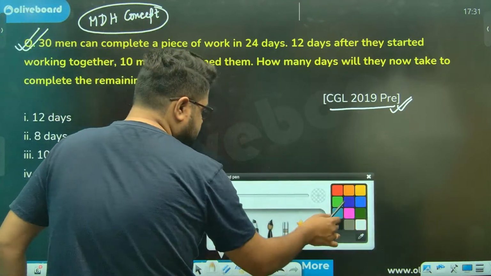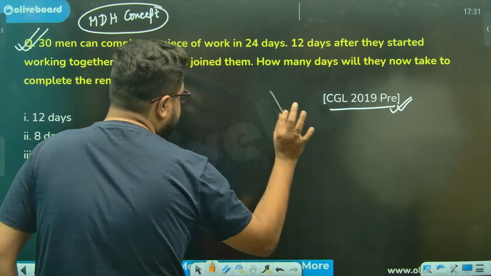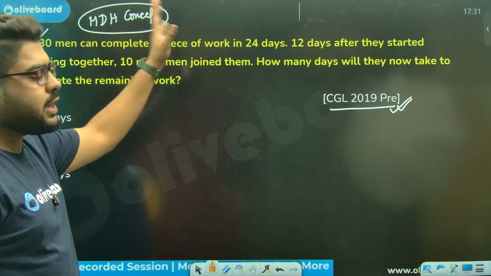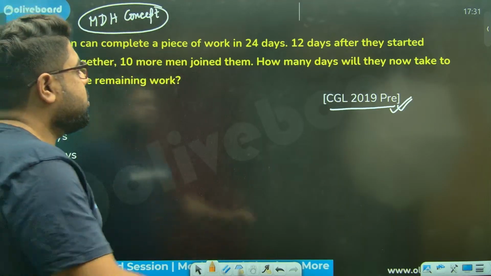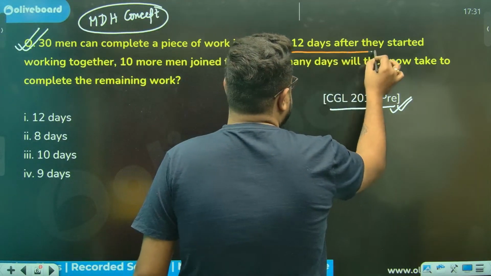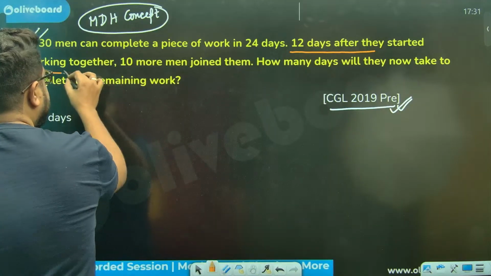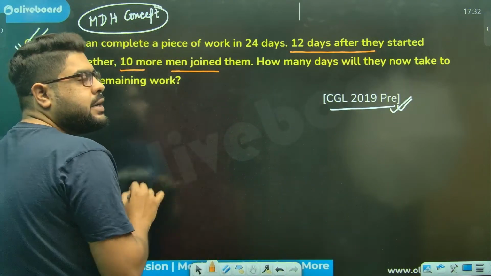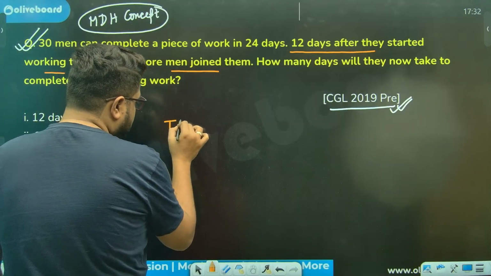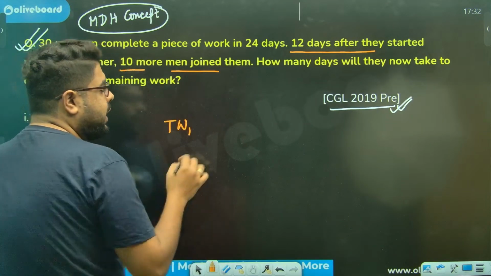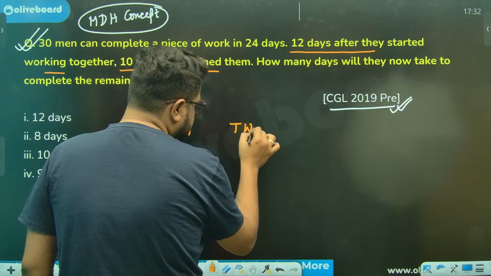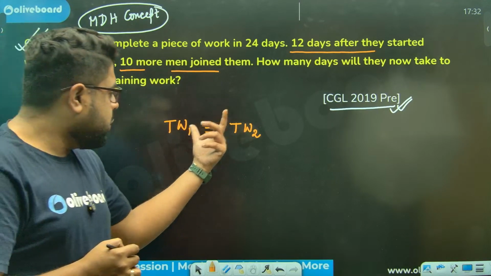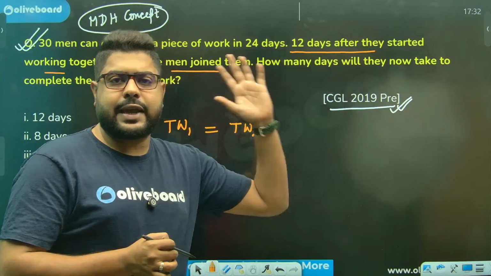It is also known as the total work, so we'll use the total work method to figure this out. 30 men can complete a piece of work in 24 days. 12 days after they have started working together, 10 more men joined. Here we will use the total work concept, meaning total work 1 should be equal to total work 2, the total work from the first scenario equal to the total work from the second scenario.